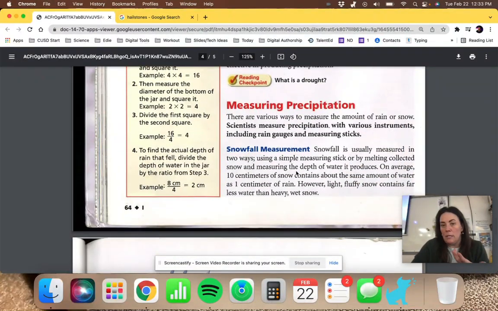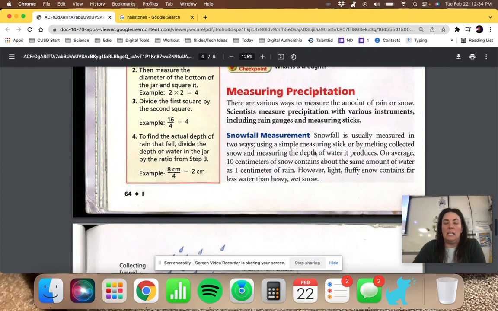How do we measure precipitation? It's pretty simple. You probably have seen this. There's a couple of ways to measure various amounts of rain or snow. We measure precipitation with a couple of instruments, including something called a rain gauge and just a plain old measuring stick. So snowfall is easier to measure.